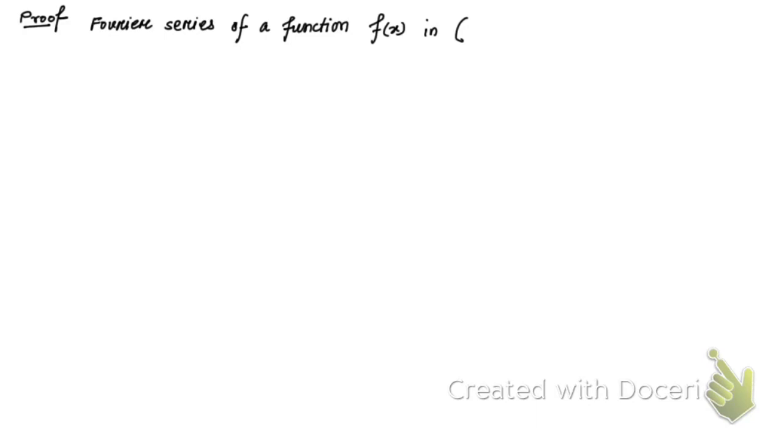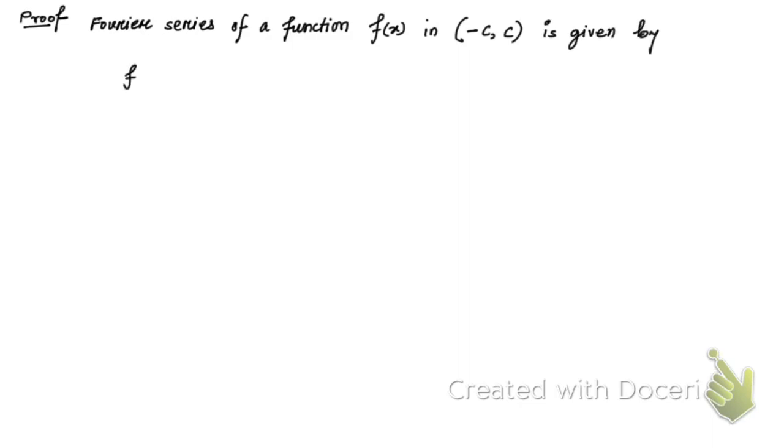The link of that video is in the description box. So in this interval, f of x can be expressed as a Fourier series.